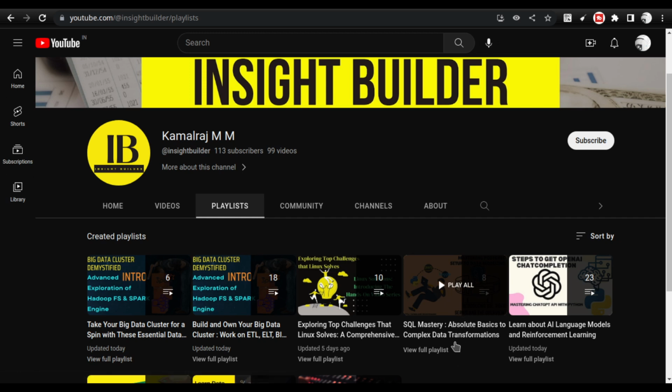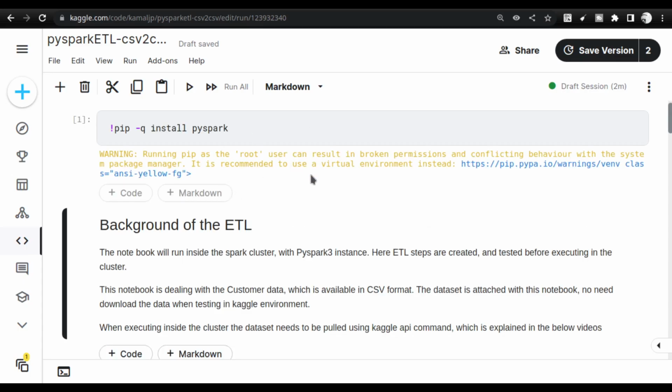By using this particular playlist. Why I am creating these playlists is that if you want to create an environment where you can play with multiple services, you can do it. If you follow each and every playlist, and create your own little database and little big data cluster, and work with the ETL, then you can chain them together. It's very simple, right? But you need to understand each and everything. That's very important.